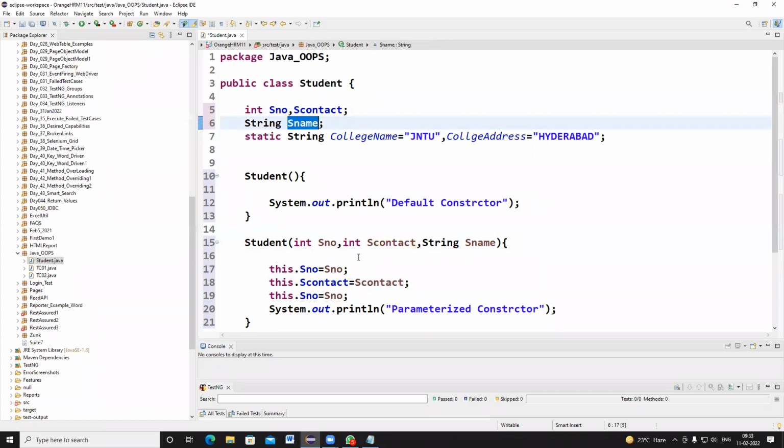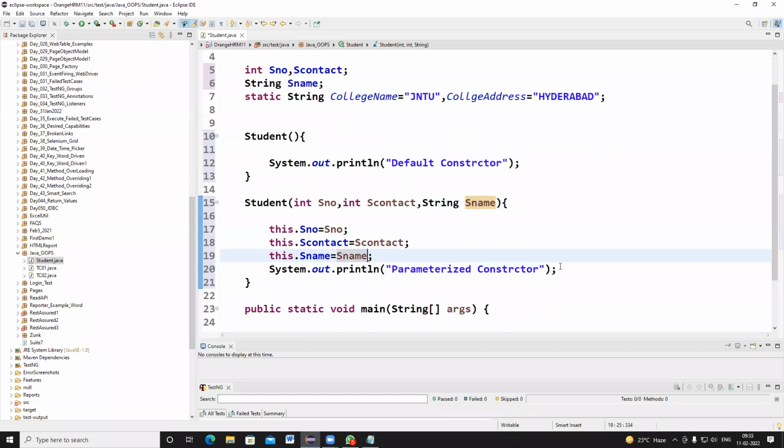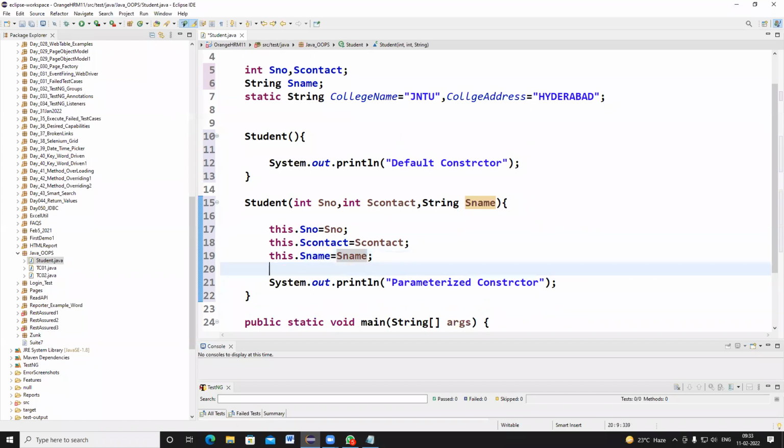And student name, and I'm giving the local variable. Like this, we can write a constructor with parameters. Understood, everyone? What is this? We are going to see the explanation now.